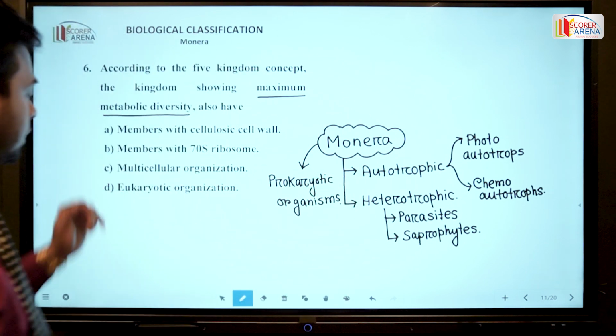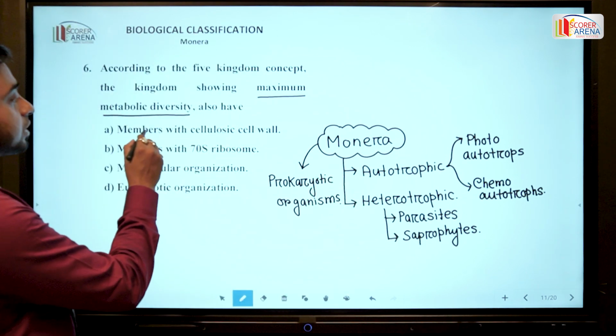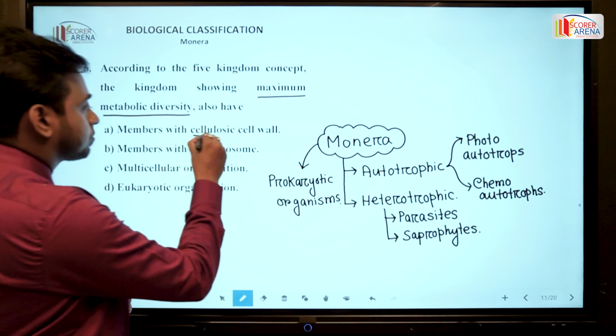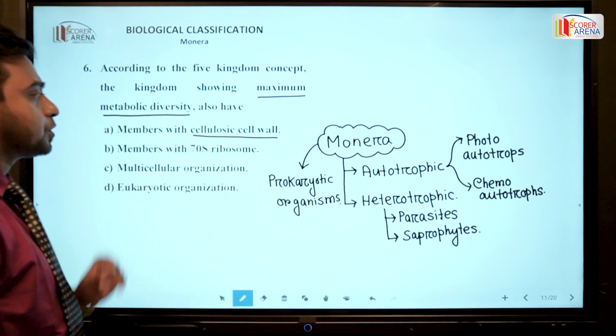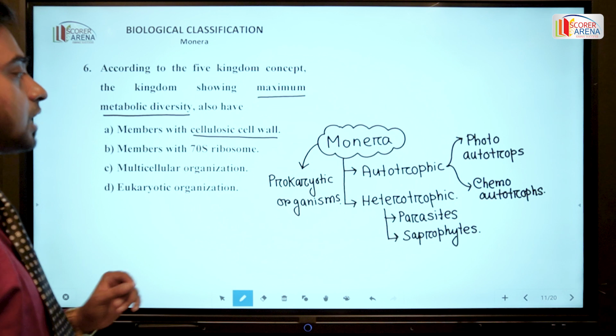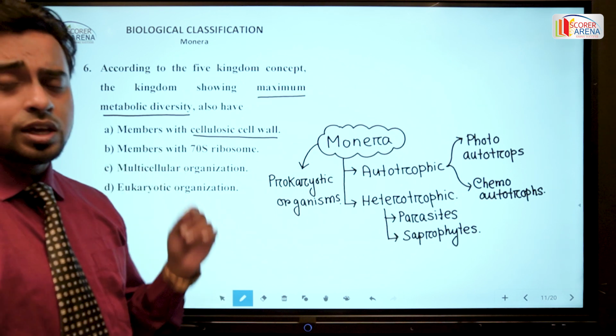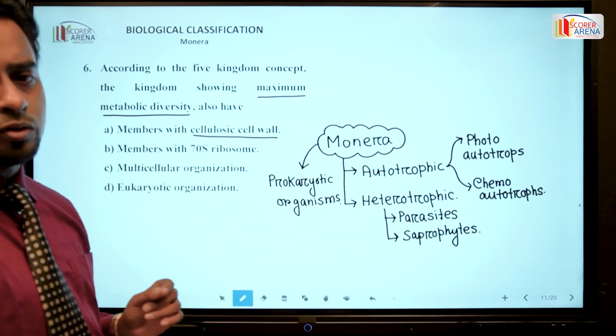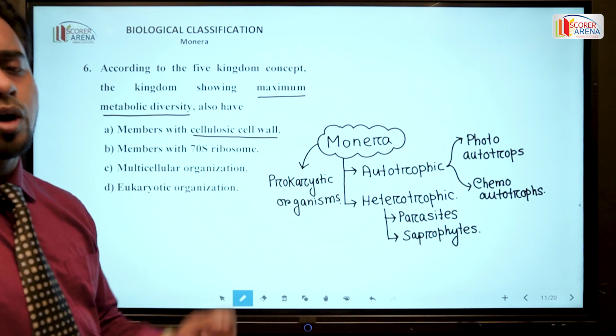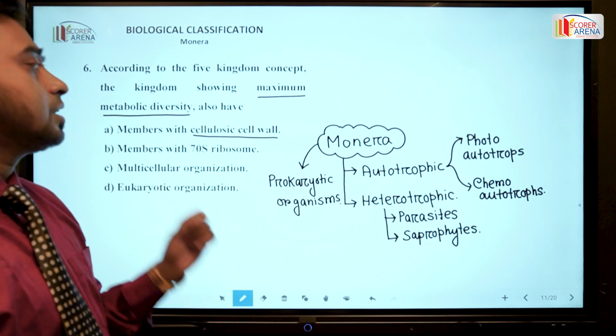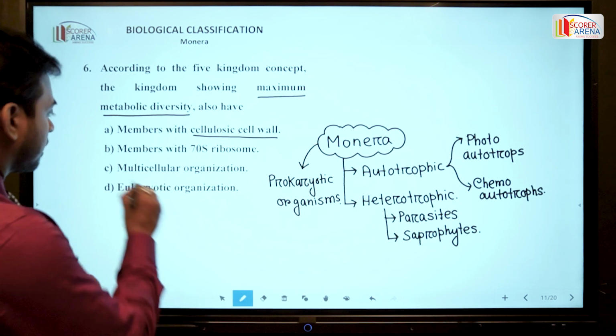Clear? So in the options, the first thing is the members with cellulosic cell wall. Just to recapitulate, we already mentioned that the members of Monera have a non-cellulosic cell wall, mainly made up of peptidoglycan and pseudopeptidoglycan.